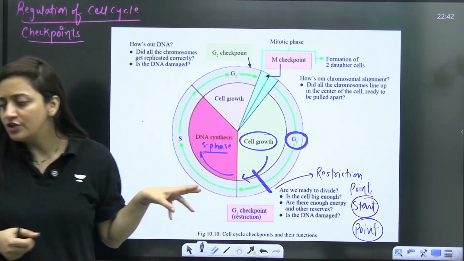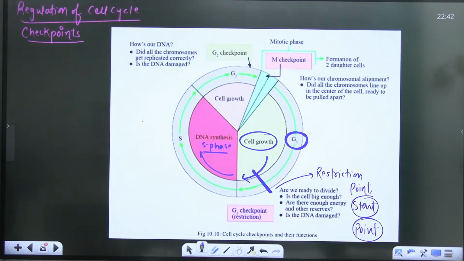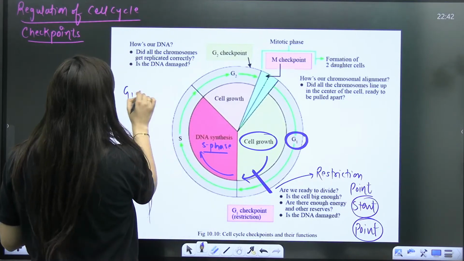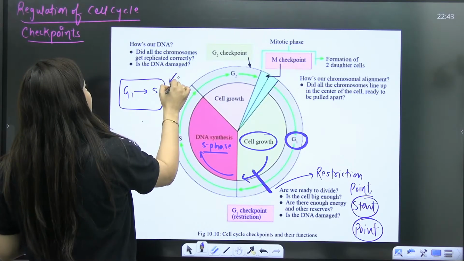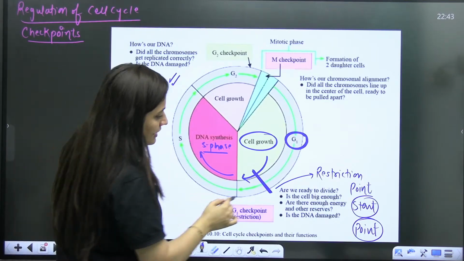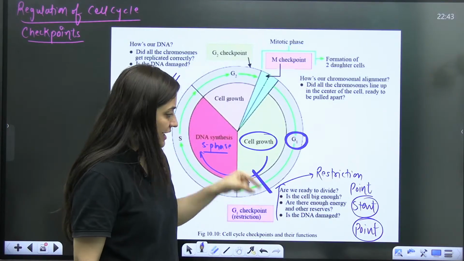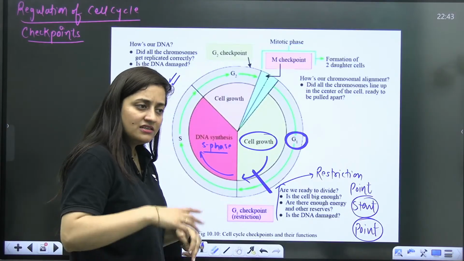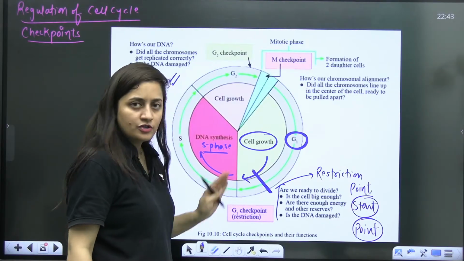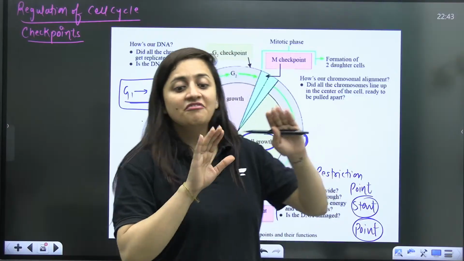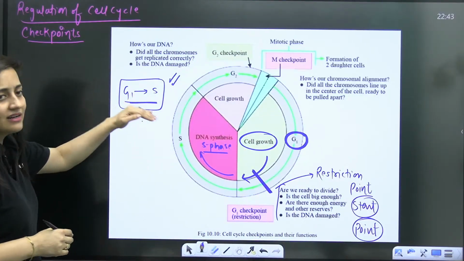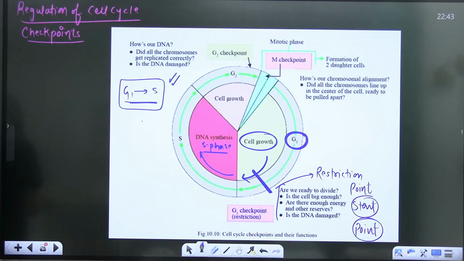Firstly, I am talking about the G1 to S checkpoint, the main checkpoint, because this checkpoint will make sure that the cell will divide. Here, what will be checked? Are we ready to divide? Is the cell big enough? Does the cell have sufficient energy? Does it have other resources? Is the DNA damaged or not? If everything is well and there is no problem at all, then there will be a transition to the S phase.